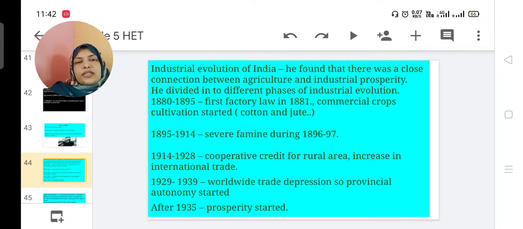In the Keynesian concept, we have studied the Great Depression of the 1930s. So, India also suffered the worldwide trade depression, so provincial autonomy started, where each state, each province started to recover from this problem. The next phase is after 1935. During this period, prosperity started.